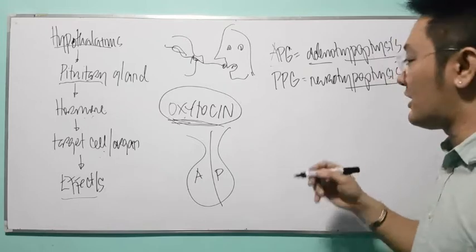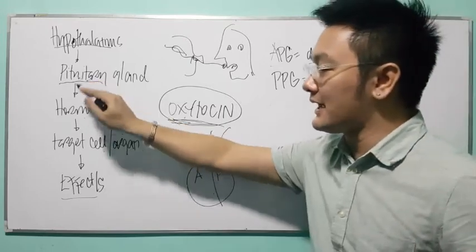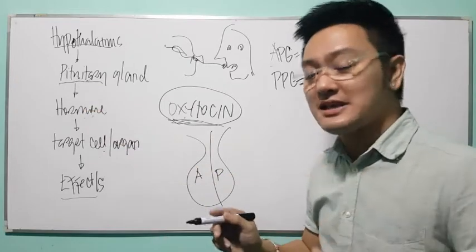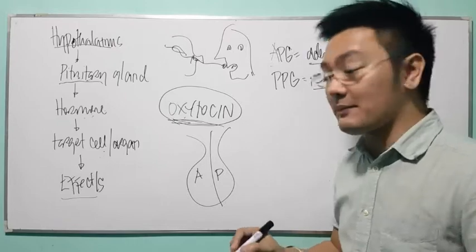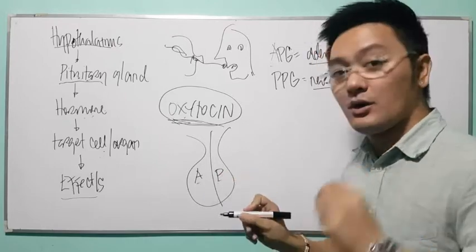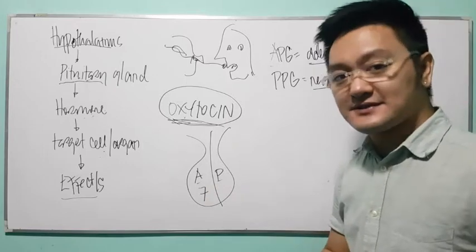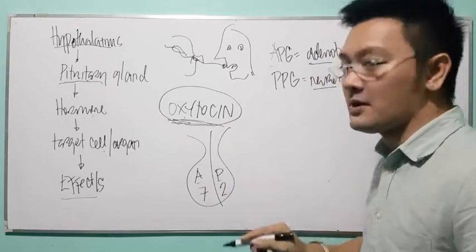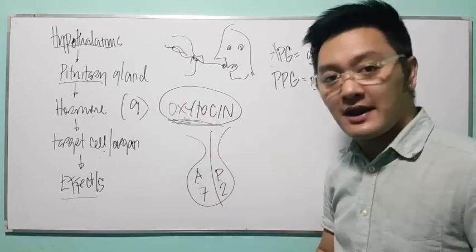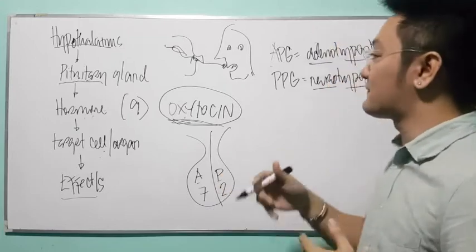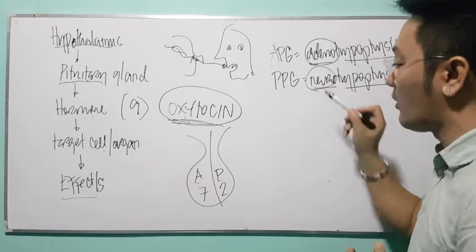Posterior pituitary gland, you also call this your neurohypophysis. I mentioned that pituitary gland produces hormones. Question here: how many hormones are produced by the pituitary gland? Well, that depends. Are we talking about anterior or posterior? Anterior pituitary gland produces 7 hormones. Posterior pituitary gland produces 2 hormones. All in all, pituitary gland produces 9 hormones. Can you follow? 7 from the anterior, or your adenohypophysis, and 2 from your posterior, or neurohypophysis.